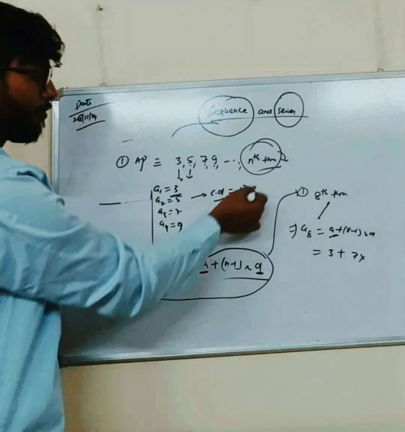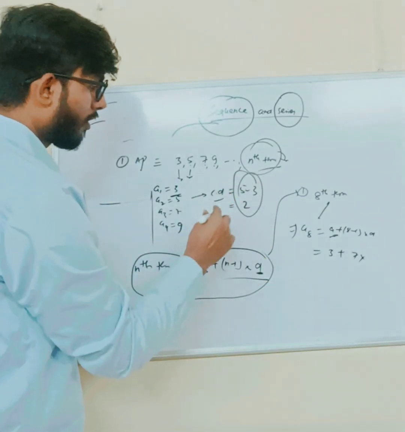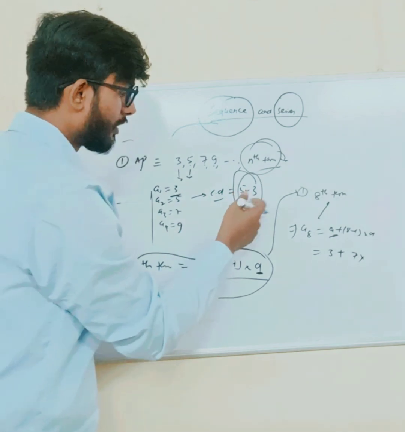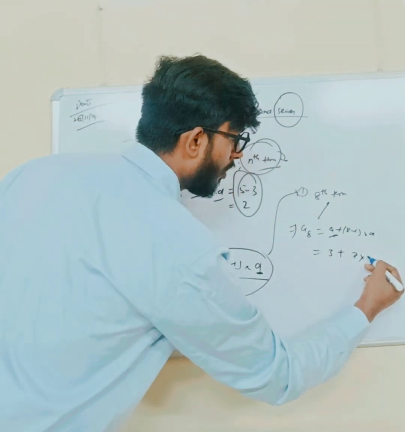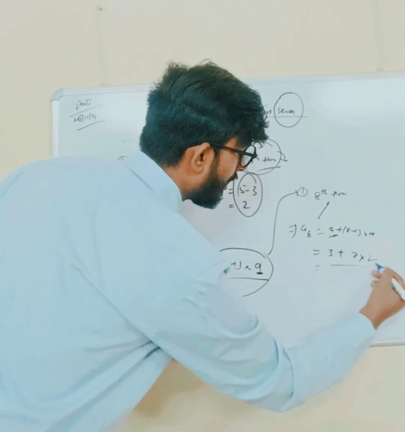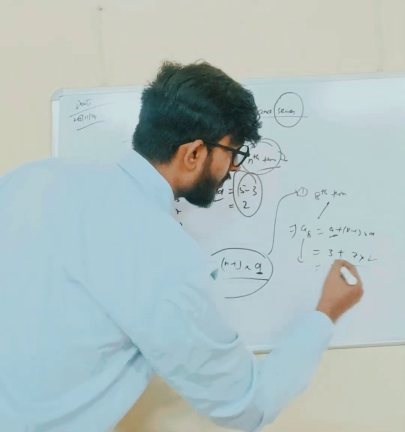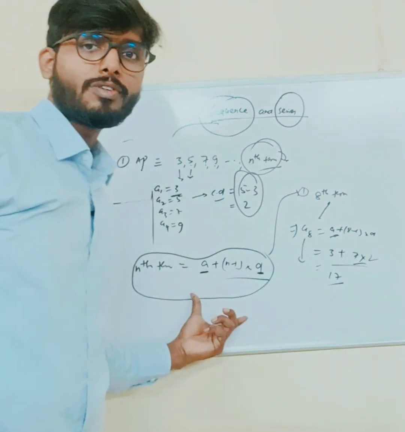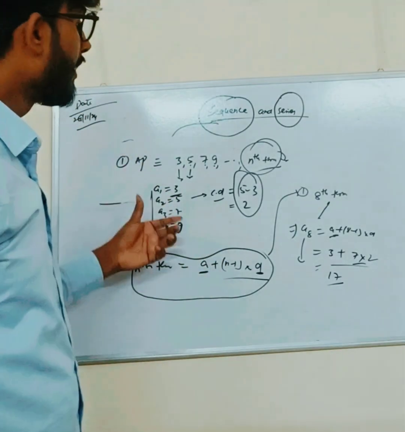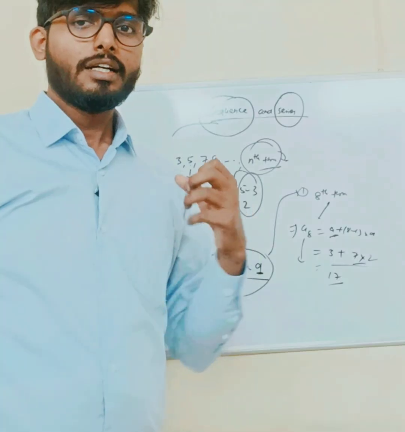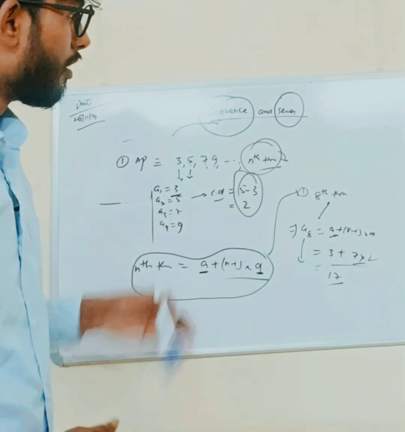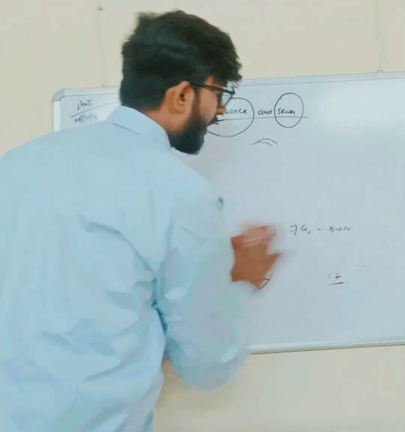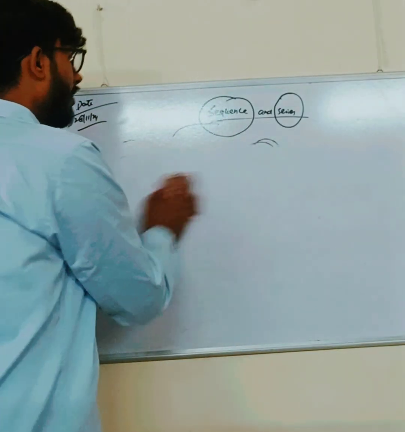And the common difference we already found out is A2 minus A1, which is equivalent to 2. Just putting the value of 2 in place of D, we easily get the eighth term, that is 14 plus 3 is equal to 17. So with the help of this formula, we can find any term of this progression.